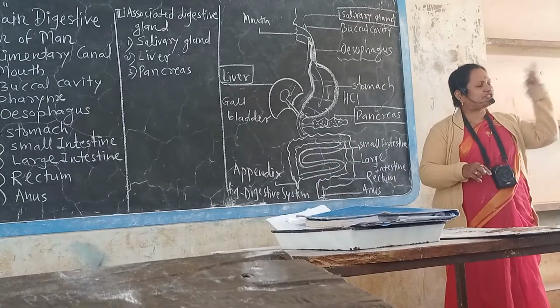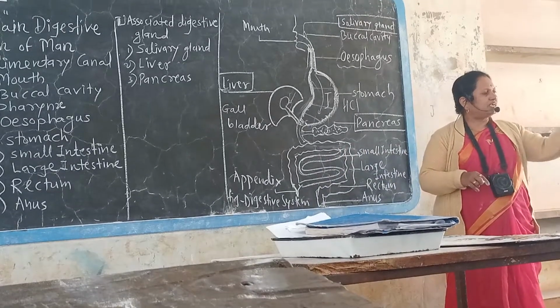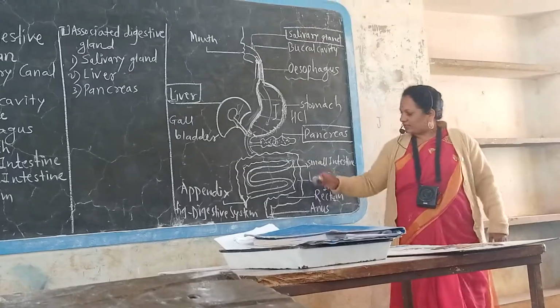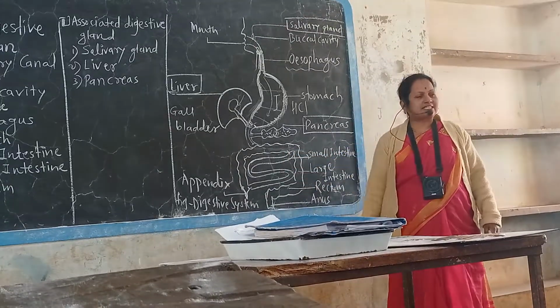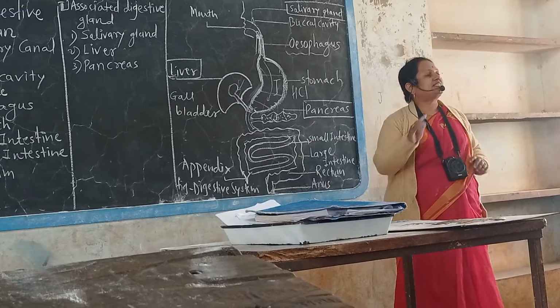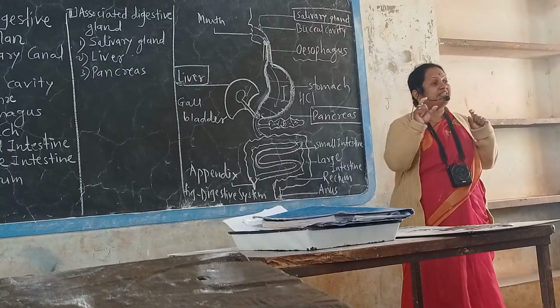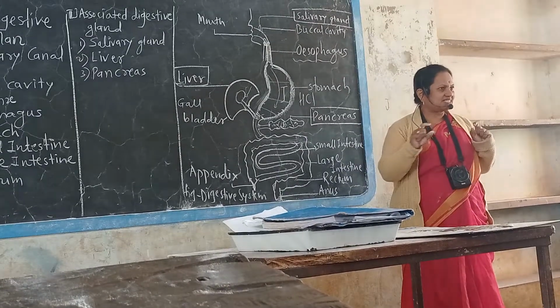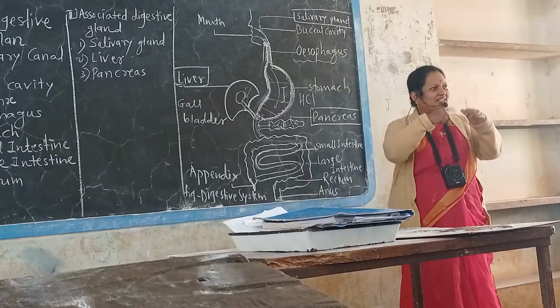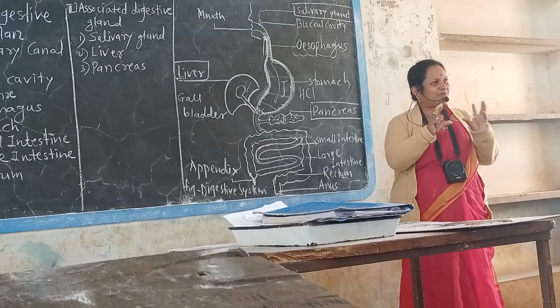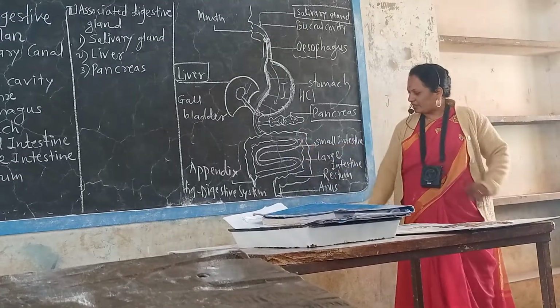That means the digestion of carbohydrate, digestion of protein, digestion of fats takes place completely in the small intestine. The length of small intestine is near about 21 feet. It is the longest structure, which is coiled and kept in a small space of your abdomen.